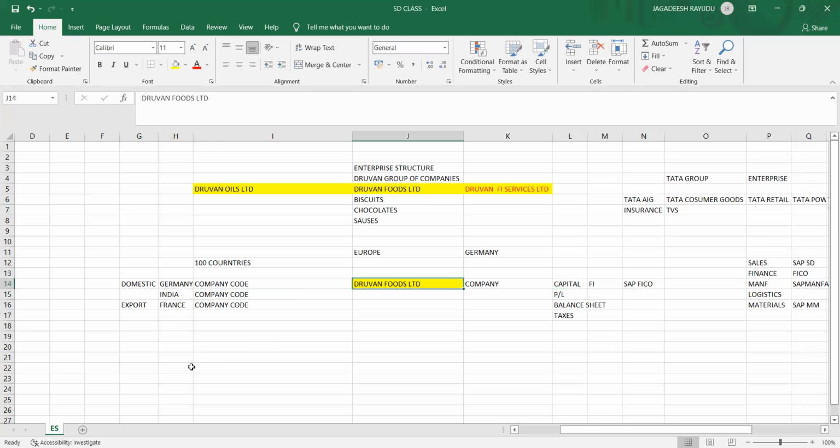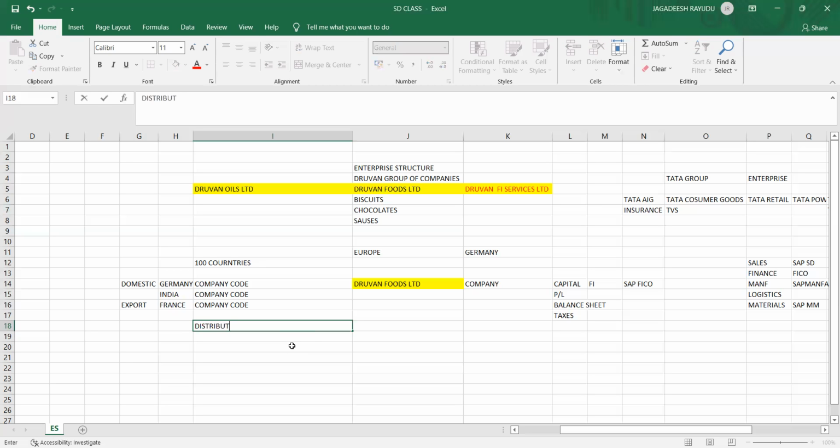Okay, let's go for a simple example. For Dhruvan Foods, everywhere their customers are divided into three categories: distributors, wholesalers, and retailers. These are the three categories of customers we have.